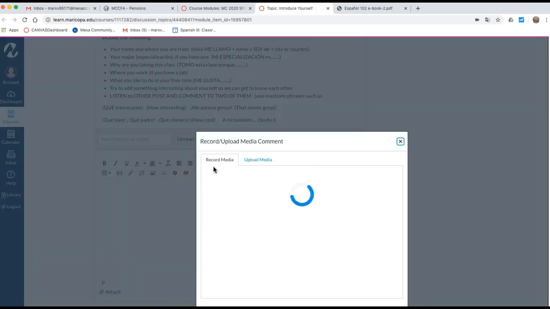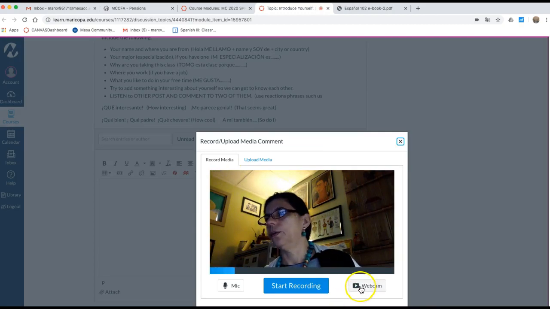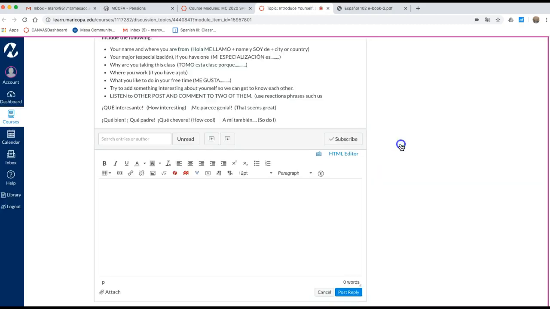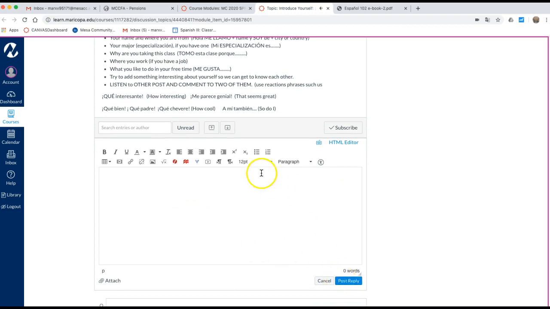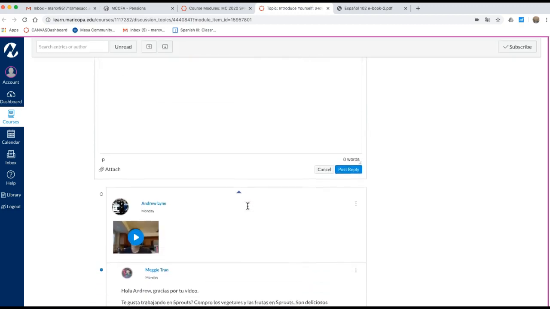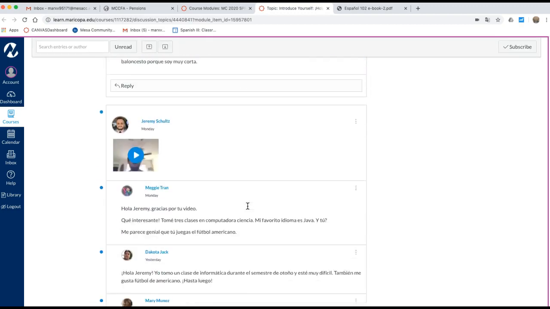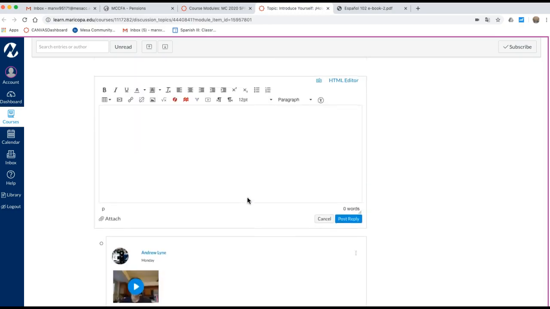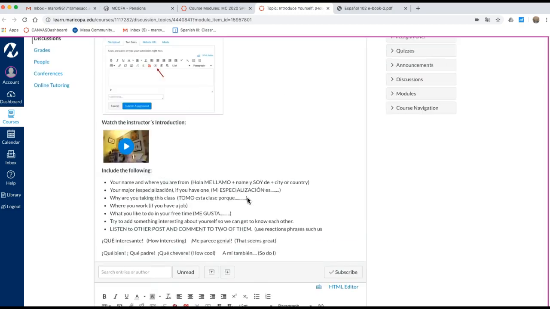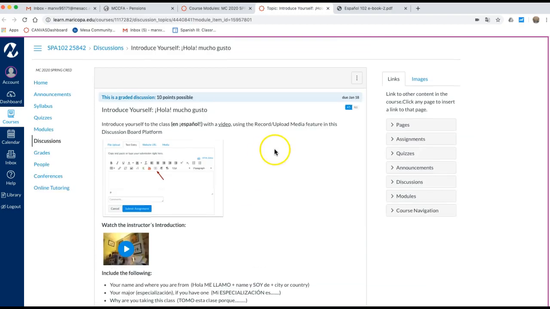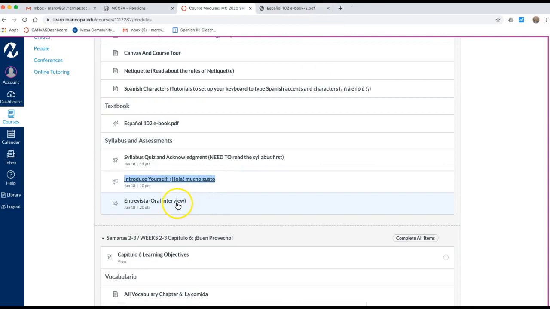Click on it, record, and then you can record yourself and then post it. Read a few of your compañeros' posts, and then comment or respond to something if you see that you have something in common. So that's one thing that you have to complete today, as well as this.